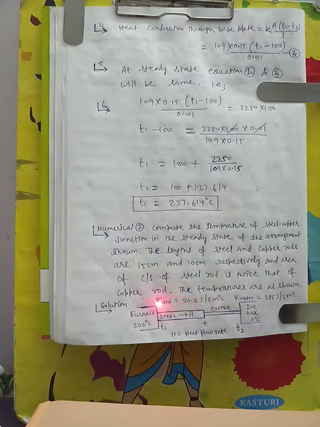Given that the thermal conductivity of steel is 50.2 joule per second meter degree Celsius, and the thermal conductivity of copper is 385 joule per second meter degree Celsius. One side is at 300 degrees Celsius, shown as a furnace, and the other side is an ice box at 0 degrees Celsius.